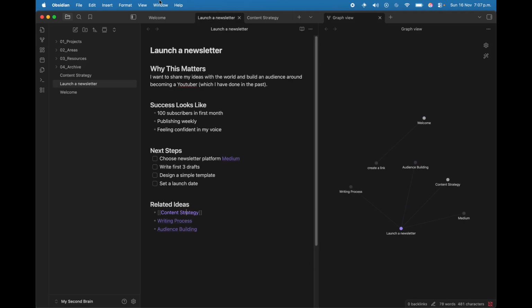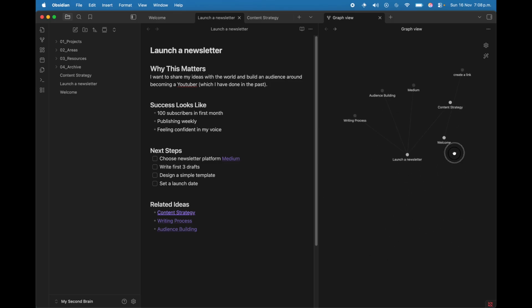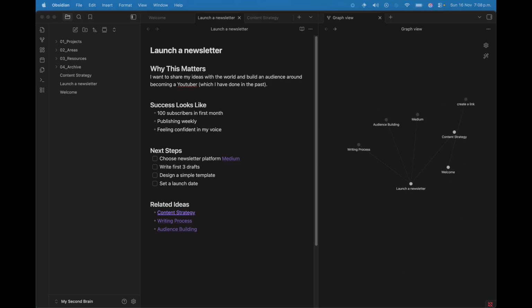So if we go back to the launch a newsletter project, we will see that we have 1, 2, 3, and 4 references, 4 connections, and the same with our graph view. Now we can see that there are dots that are inactive and other ones that are active. So content strategy is active because I've clicked on the note and a note was created. I can always go back to see my general knowledge in this graph view. The links that I created are bidirectional. What this means is really easy.